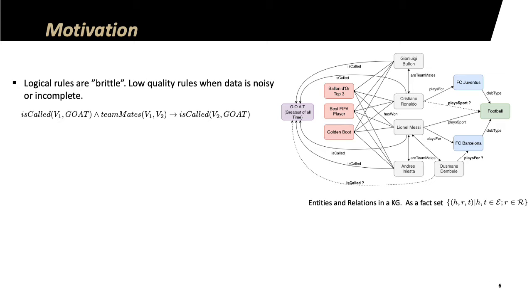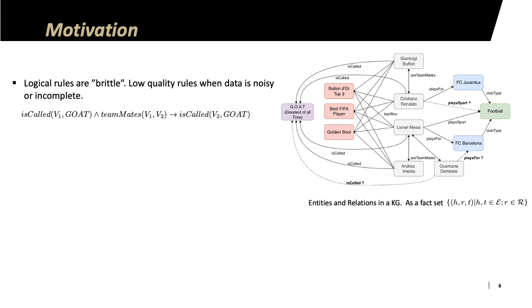It's not all a rosy picture with logical rules. They are quite brittle in nature, and low quality rules are mined, especially when the data is noisy or incomplete. Below I have a rule which states that a player V2 is called the greatest of all time if he is teammates with another player V1 who happens to be a greatest of all time player.